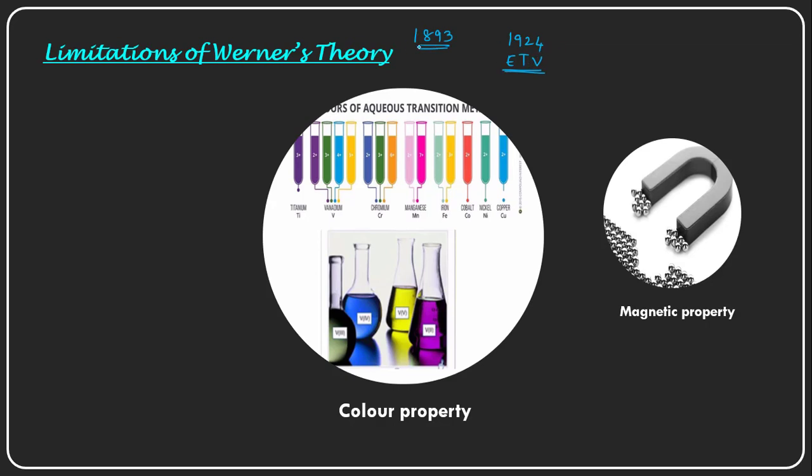Werner's theory was explained in 1893. So this many years of difference is there between these two theories. That is the reason he could not explain the color property of these coordination complexes.